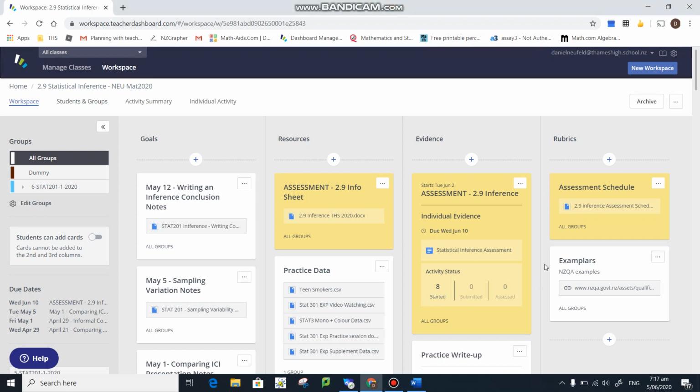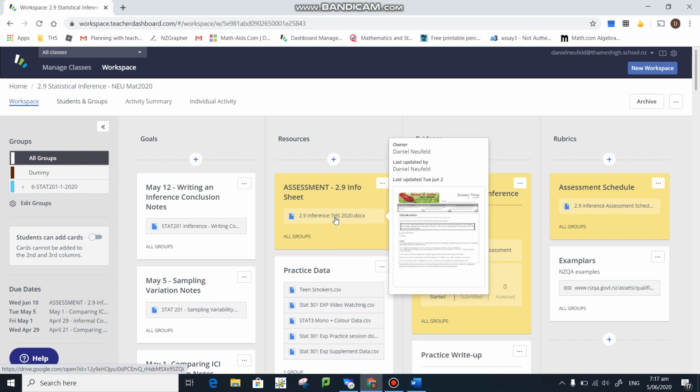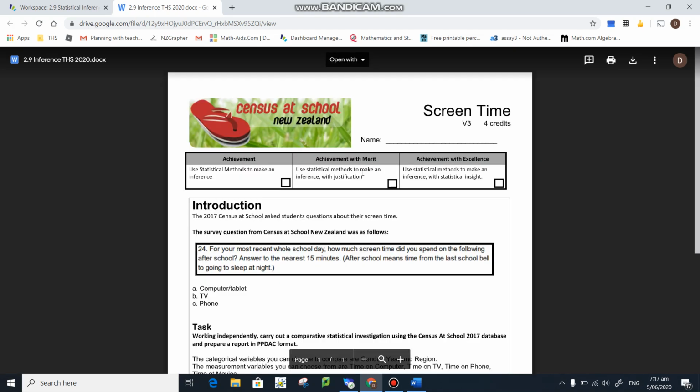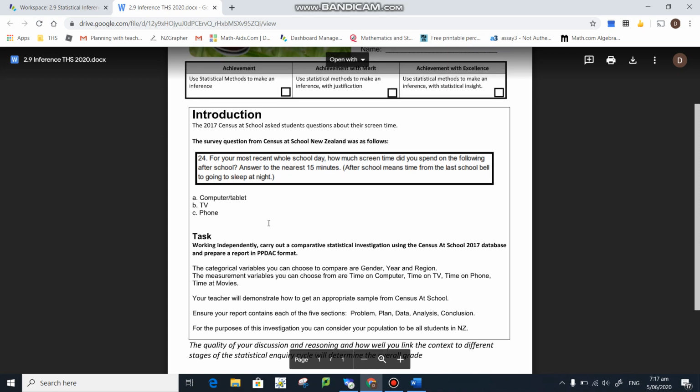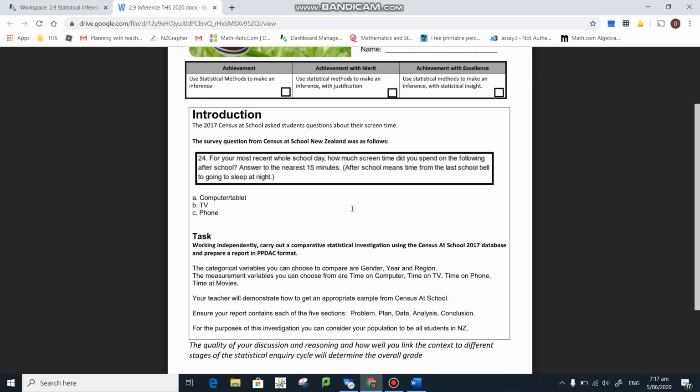Okay, so this is the start for your inference assessment. If you haven't started yet, here on our Hapara page, there's the information about it and the starting cover sheet. We'll let that load up. Okay, so this is similar to the one you did in level one.